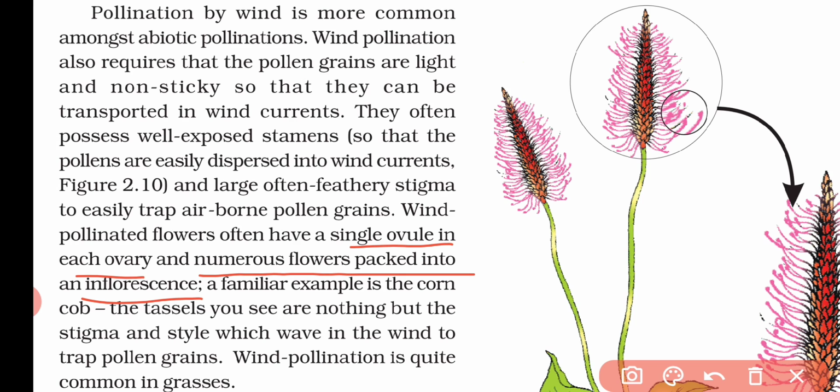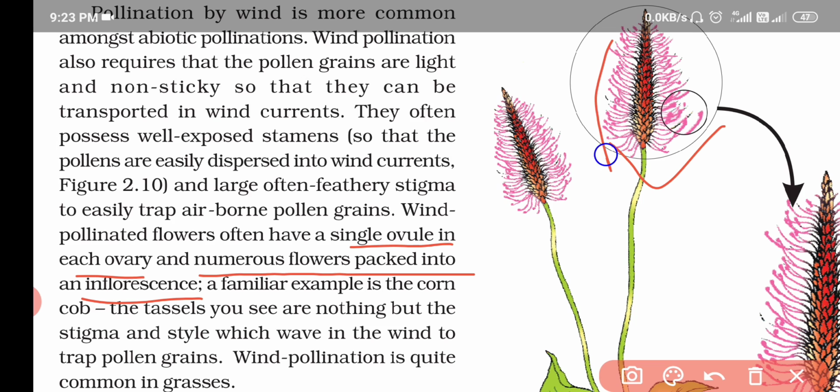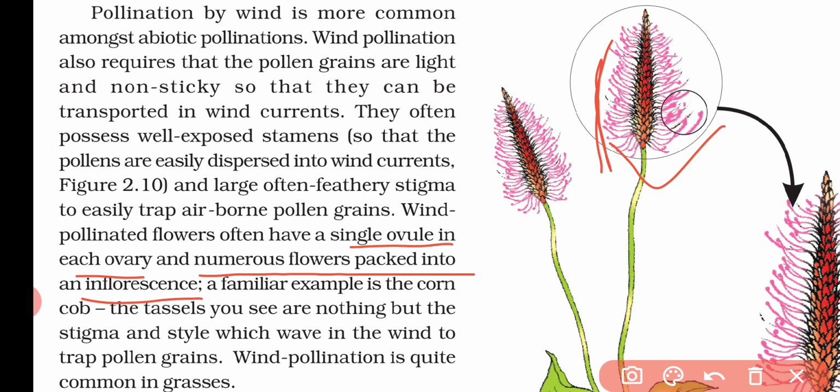So for example, in corn cob, this is the corn cob. In this, the tassels, these hair-like projections, are tassels. In these tassels we can see that it is nothing but a stigma and style which easily move with the wind current so that it can easily trap the pollen grains in the air. And most of the grasses have wind pollination.